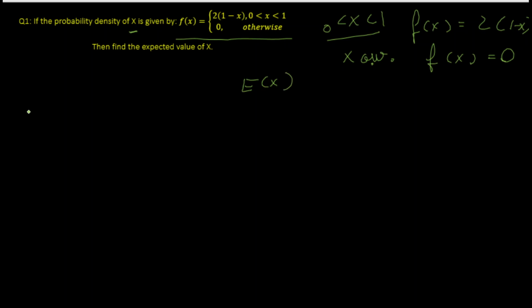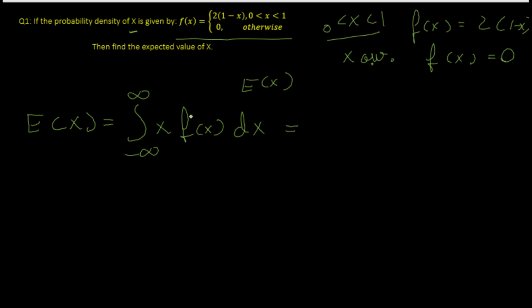For every question, the first step should be to recall what formula is to be used. Here we recall that the formula of expectation of X in the case of a continuous random variable is given by the product of x f(x), random variable and PDF, integrated over minus infinity to infinity. Now we will substitute the values which we can find from the question.